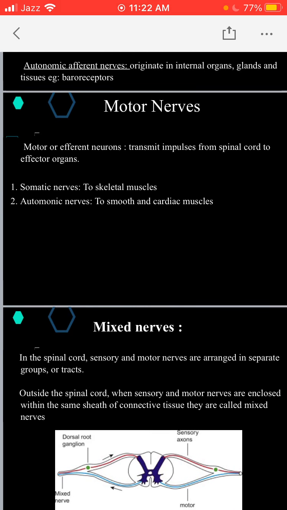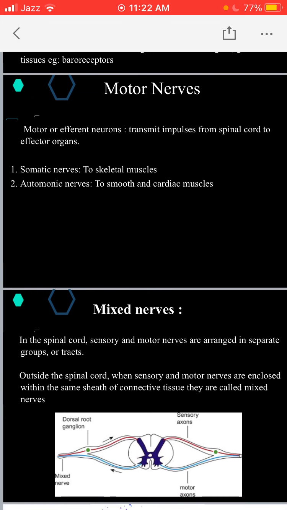Then the mixed nerves. What are the mixed nerves? As their name indicates, these nerves carry both types of fibers, motor fibers as well as sensory fibers. So some fibers are motor and some fibers are sensory. Normally in the spinal cord, sensory and motor nerves are arranged in separate groups. So in the spinal cord you can see a sensory tract and a motor tract, but outside the spinal cord, both the sensory and motor nerves can be enclosed in one sheet of connective tissue, and this results in the formation of a mixed nerve.